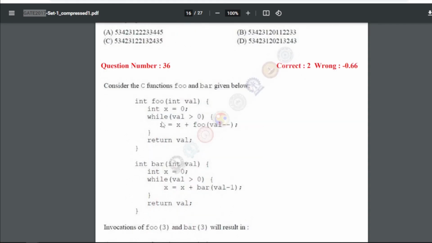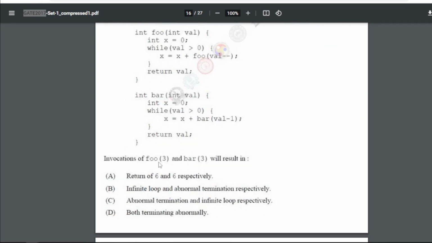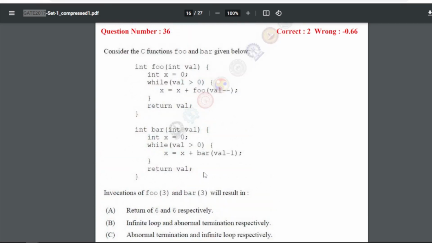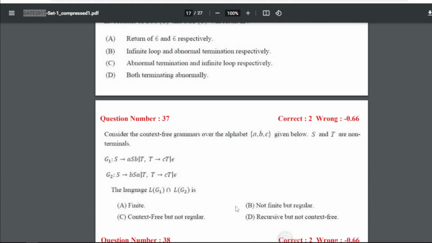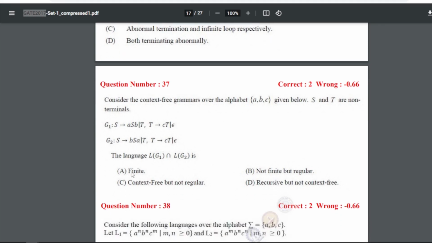Question 36: consider the functions foo and bar given below. Now foo(3) and bar(3) will result in what? Again, you can trial and error this program and we will get the answer as C, abnormal termination and infinite loop respectively. Next, consider the context-free grammar over the alphabet A, B, C given below, where S and T are non-terminals. The language L(G1) intersection L(G2) is. So for 37, our answer will be B, that is not finite but regular.